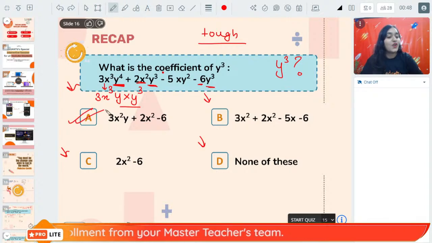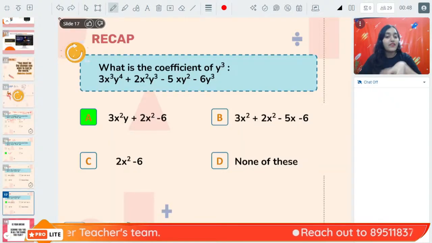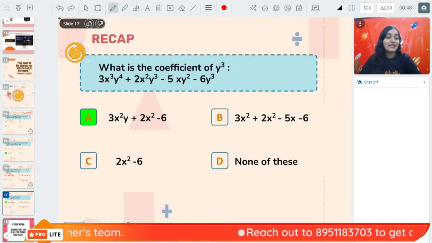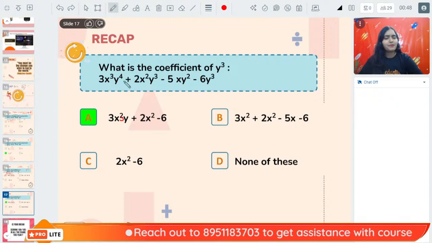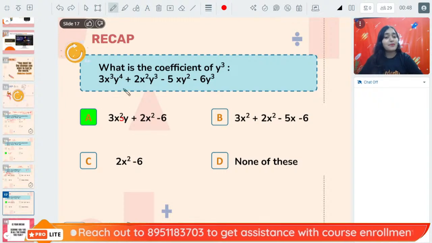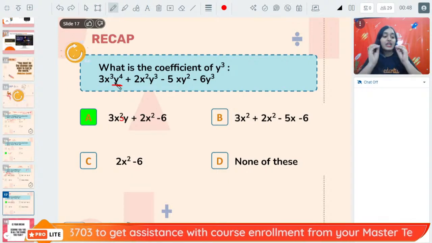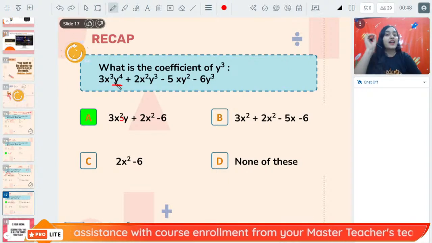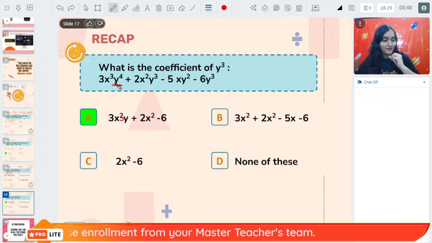So this is going to be the right answer because 3x cube y is also a coefficient of this term, right? So option A is the right answer. This will be 3, though, but still it is the right answer because y can be taken out and then y cube will remain, and hence y cube will have a coefficient 3x cube y. Okay.